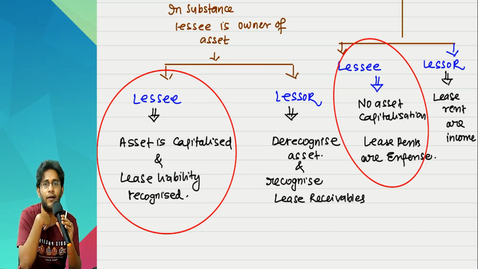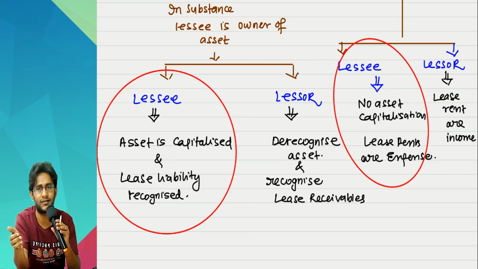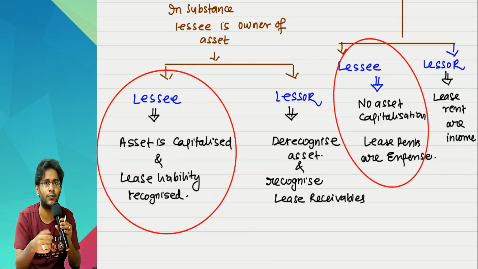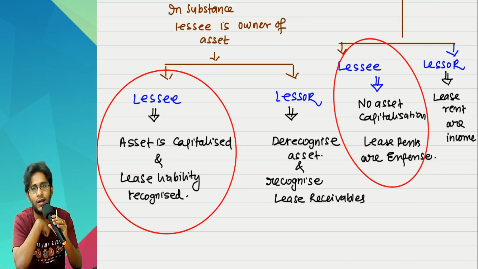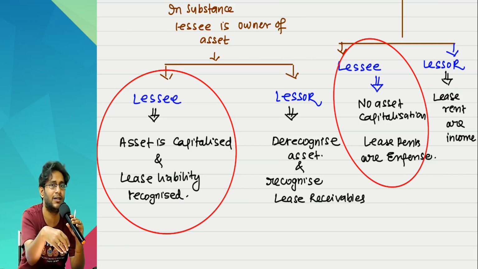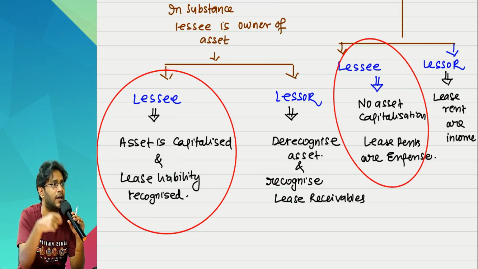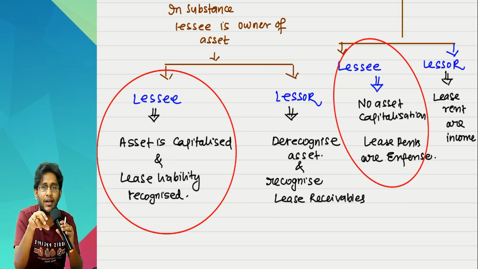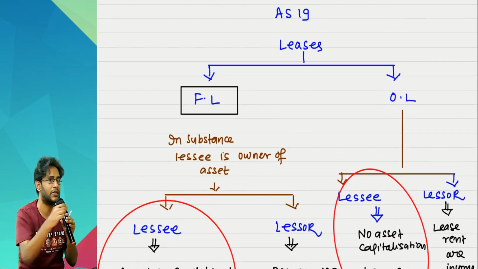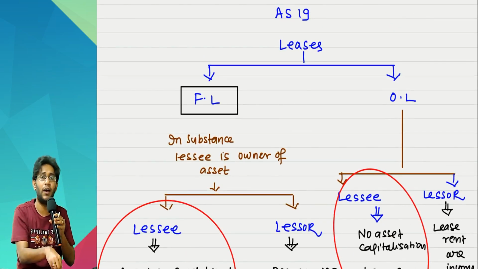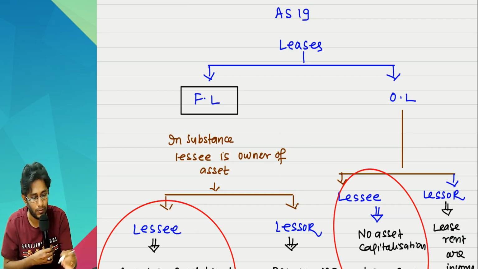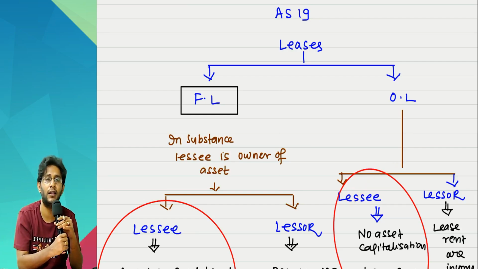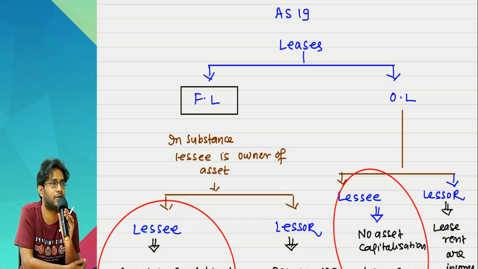Now, I don't have right on the machinery for the entire 10 years. But for the next 3 years, what I will do with the machinery, what I will not do with the machinery, entire decision making rights I am having. For the next 3 years, the control over the machinery is with me only. So technically, if we apply the old AS 19 principle, even though I am having full rights on this asset in the next 3 years, this would be classified as an operating lease, and therefore the asset will escape from my balance sheet.